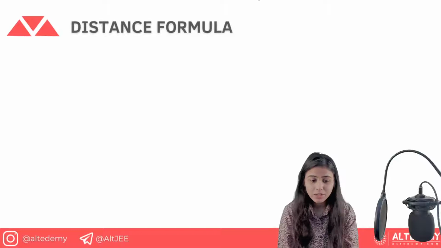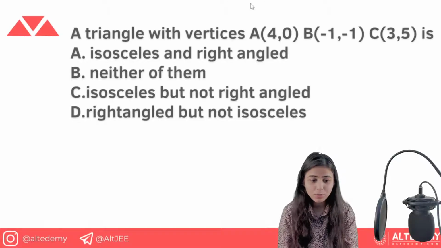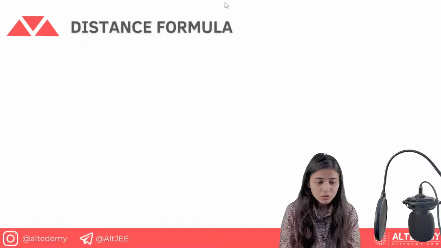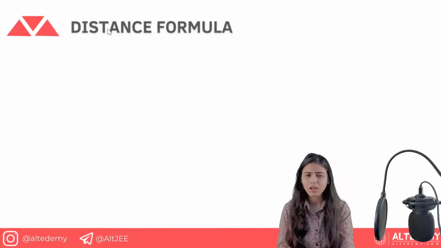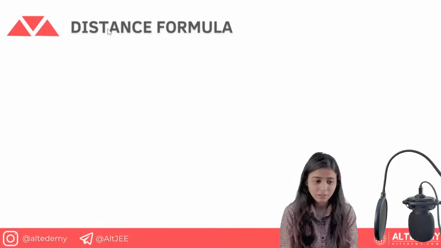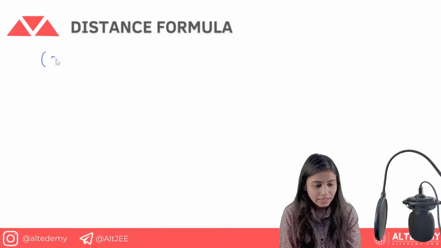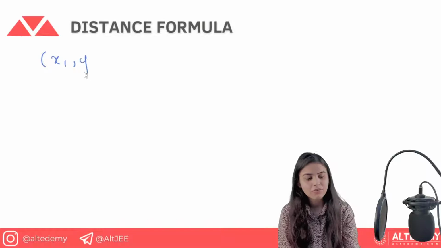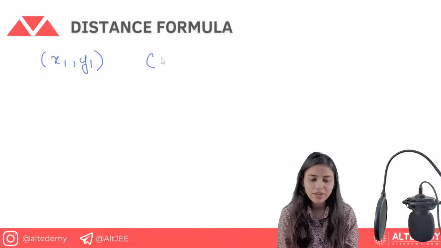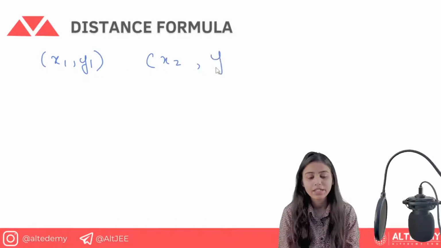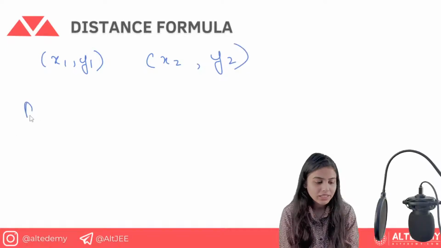Okay. So for anyone who has not been able to do this, I hope you have been able to do this now. So now we have the distance formula. Simple basic thing here. Okay. So how is the distance formula calculated? We have x1, we have y1, we have x2, we have y2. How do you calculate the distance?